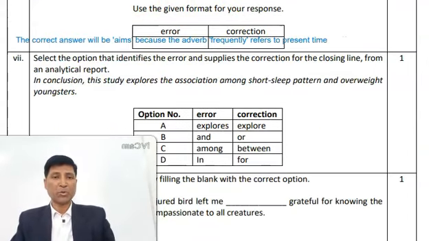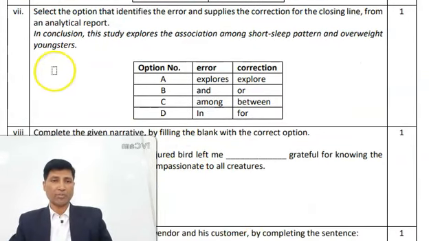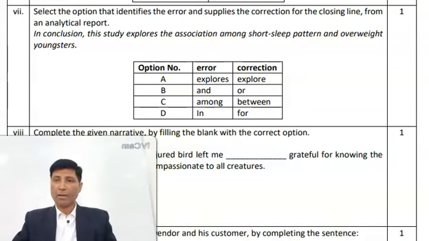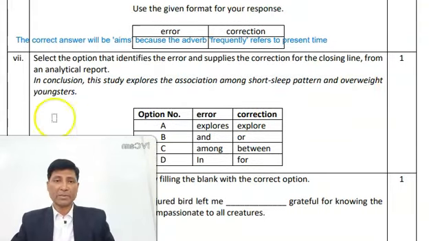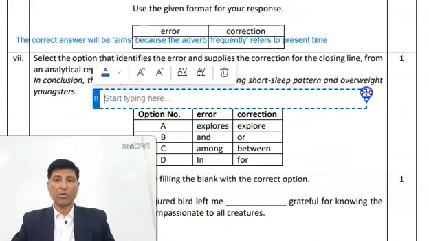Now let us move on to question number 7, which is also an error question. In conclusion, this study explores the association among short sleep pattern and overweight youngsters. Again, I am writing down the explanation, you note down. So here the correct answer will be this.